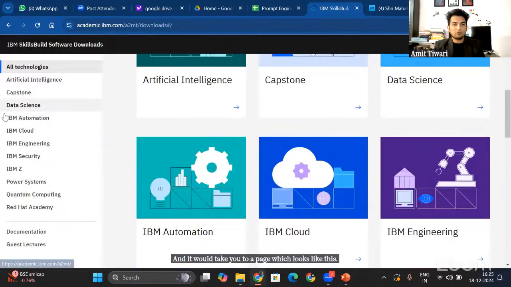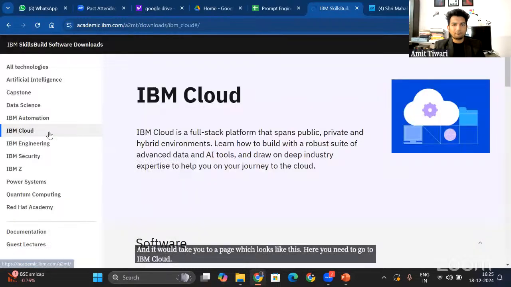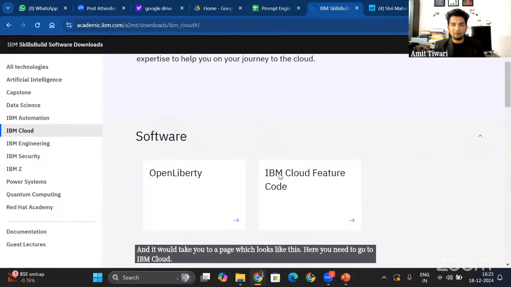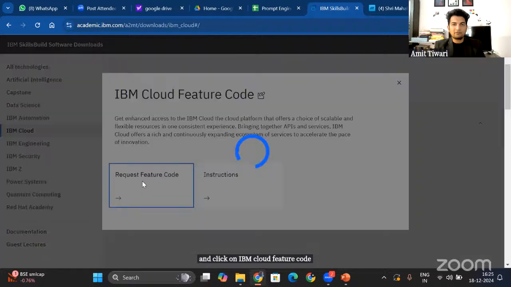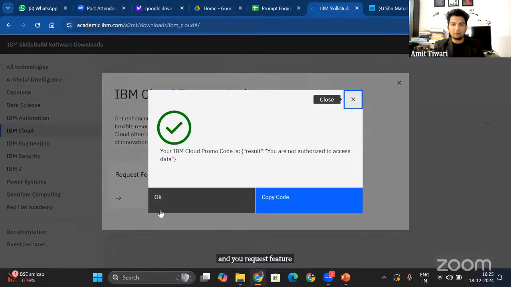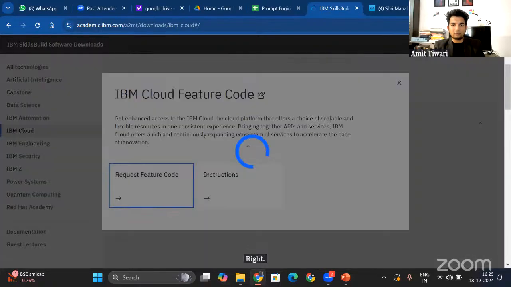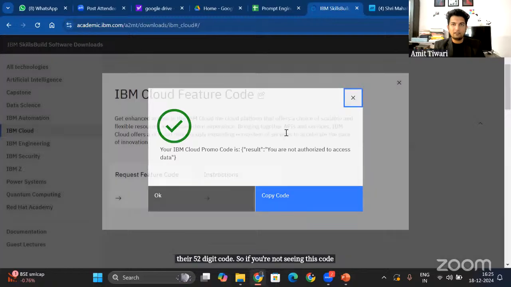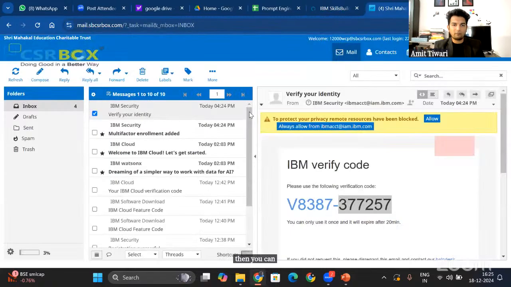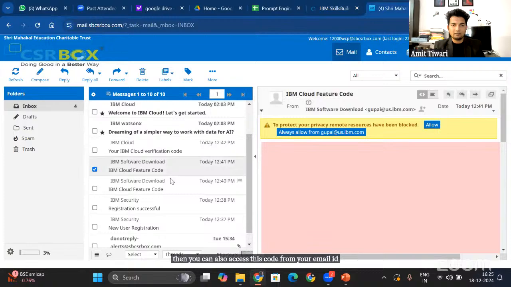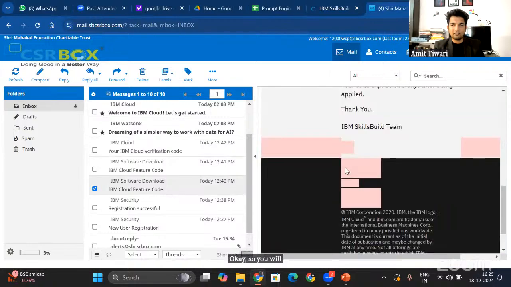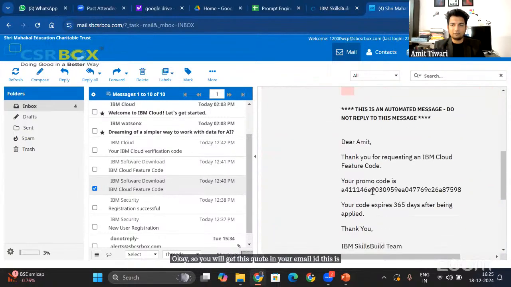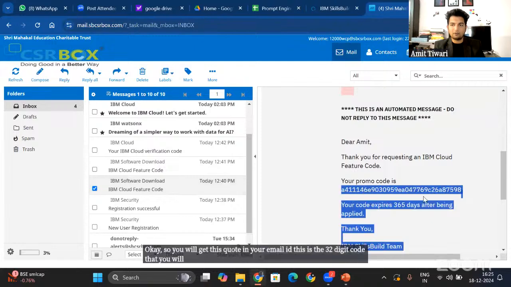Here you need to go to IBM Cloud and click on IBM Cloud feature code, and you request the feature code, and you will see your code here, right? That 32-digit code. If you're not seeing this code here right now, then you can also access this code from your email ID. You will get this code in your email ID. This is the 32-digit code that you will have, right? So your promo code will look like this.